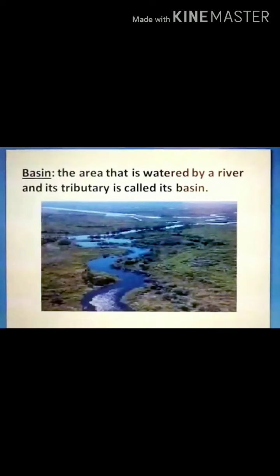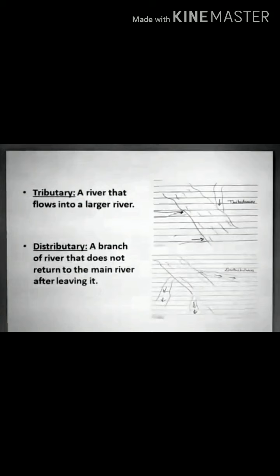Now moving further, let us understand a few terms. First, basin. The area that is watered by the river and its tributaries is called its basin. Tributary. Tributary means a river that flows into larger rivers. Distributary. A branch of a river that does not return to the main river after leaving it.